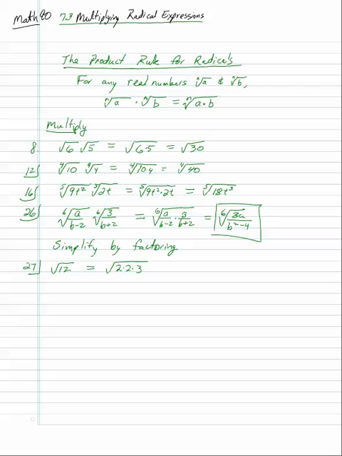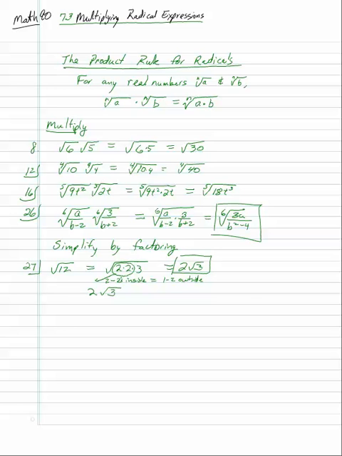Now, whatever the index is, since the index is 2, I need two of a kind. I need a pair, 2 factors inside, 2 2's equals 1 2 outside. So that's the way I think of it. So the 2 2's inside become 1 2 outside, and the 3 doesn't have a pair, so it stays inside. So that's equal to 2 root 3.